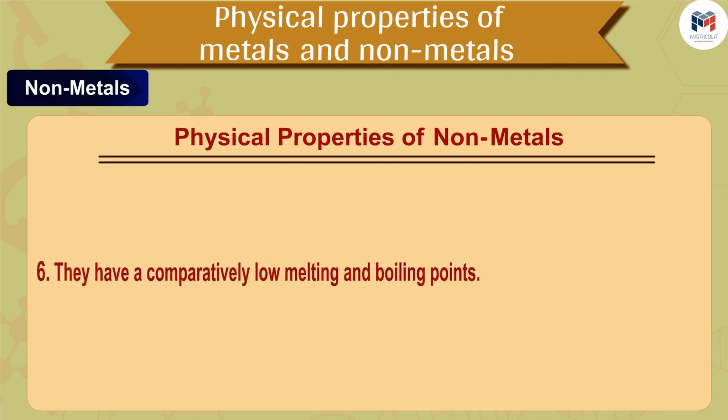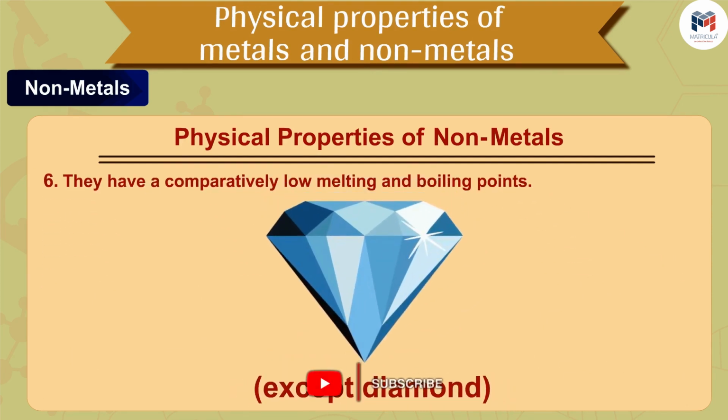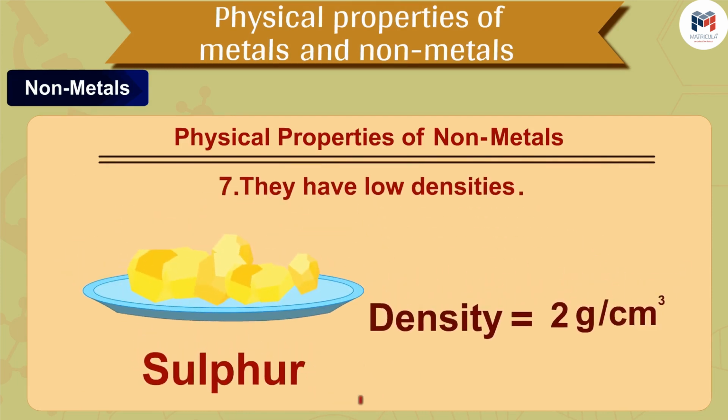The next, sixth property of nonmetals is that they have a comparatively low melting and boiling points, except diamond. The next, seventh property of nonmetals is that they have low densities. That is, they are light substances. For example, sulfur has a density of 2 grams per centimeter cube.